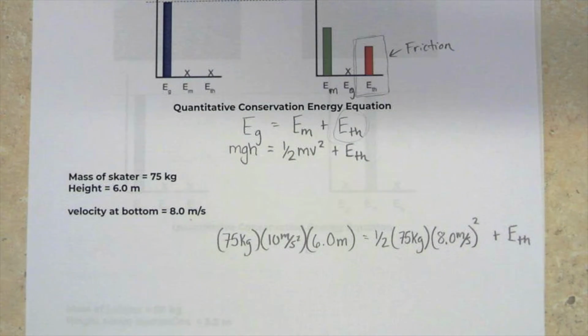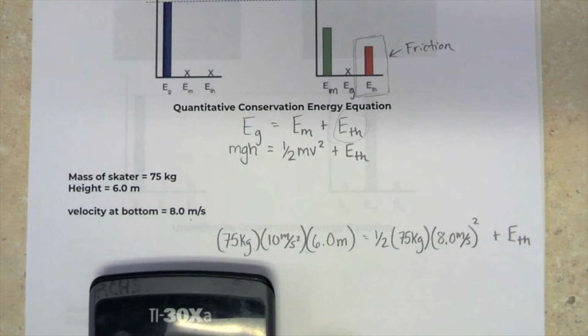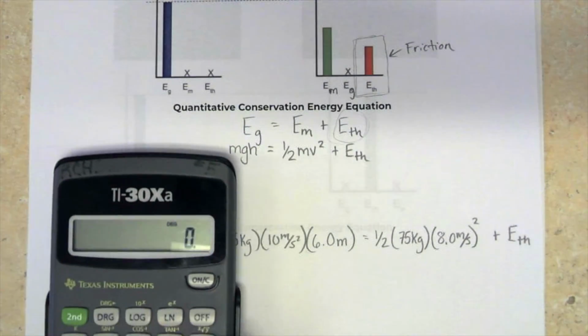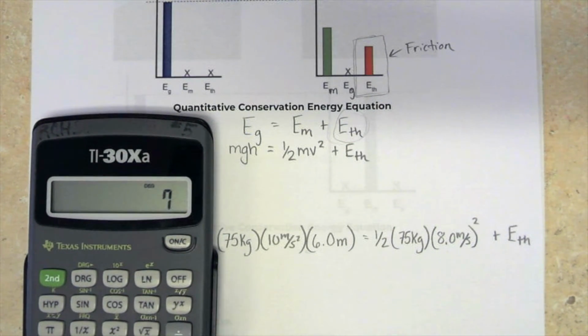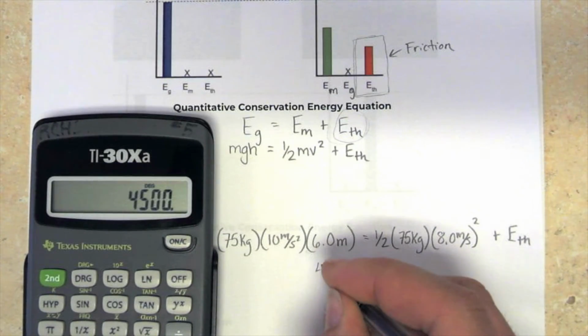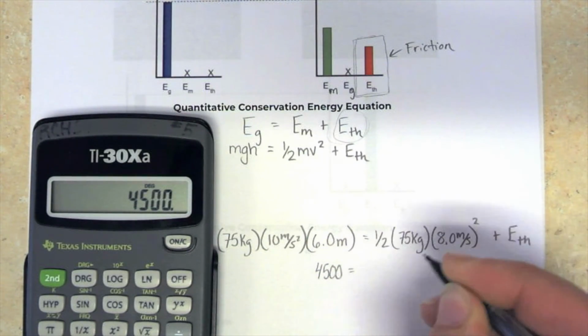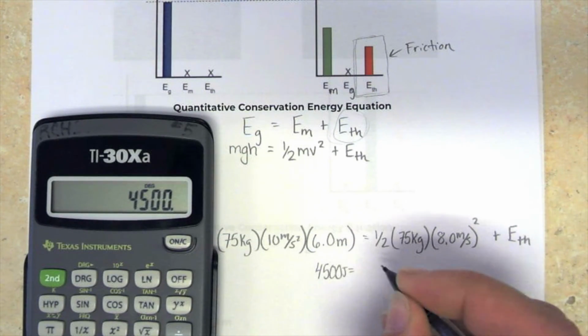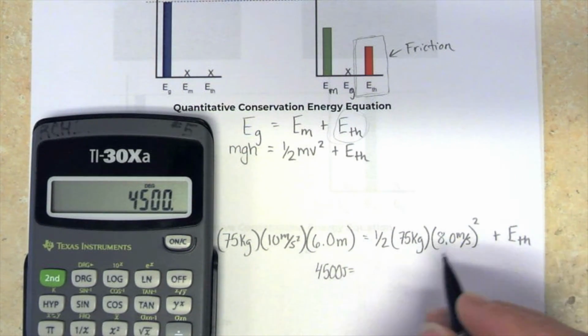So when we do this, again, we can't do the cancellation of our 75 kilograms in this case because we have this E thermal. So we can't do that as simply in this case. So we're going to go ahead and calculate this out. So 75 times 10 times 6 gives us 4,500. And that's in joules. That's how much gravitational energy is stored.